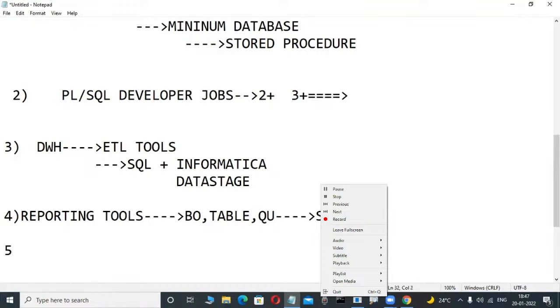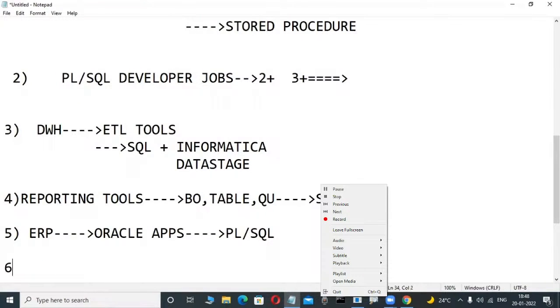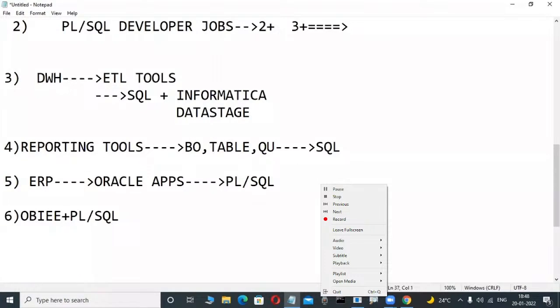Again, suppose some programmers are interested in the ERP side. Oracle Apps is an ERP, same like SAP. Oracle Applications 11i is there. These persons need very good knowledge of PLSQL. Those persons also learn these courses. Again, OBI programmers are there. OBI is a product, and with that there are PLSQL jobs. Those persons also learn these courses.